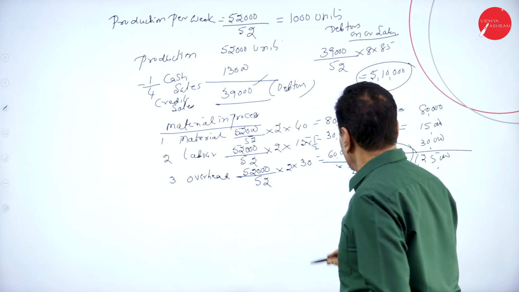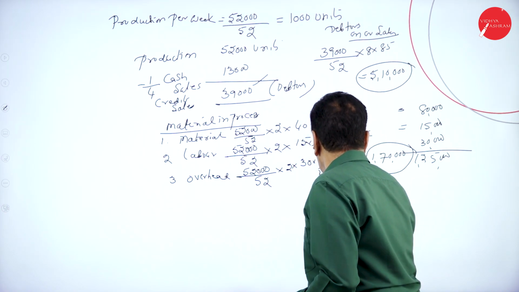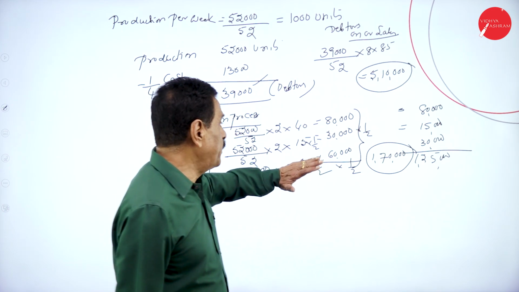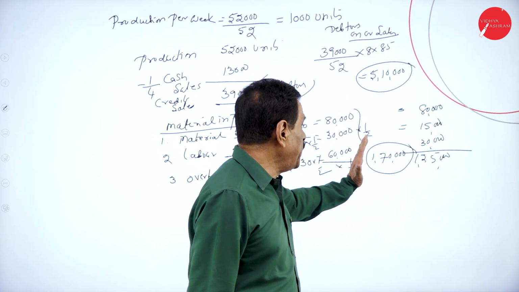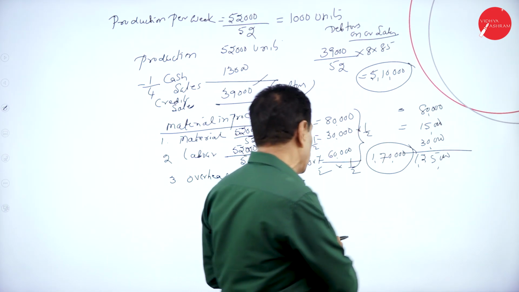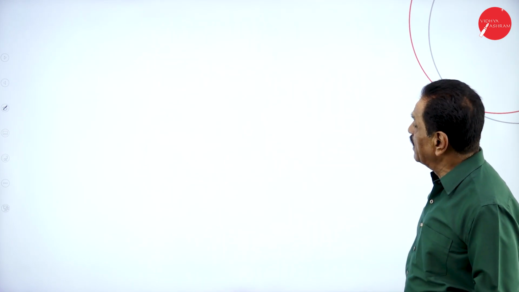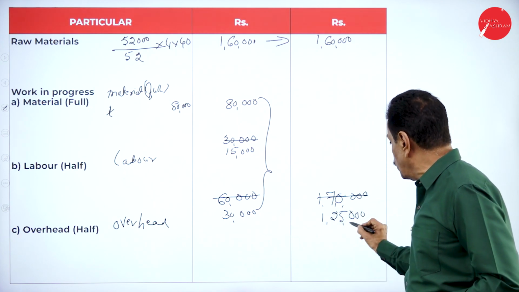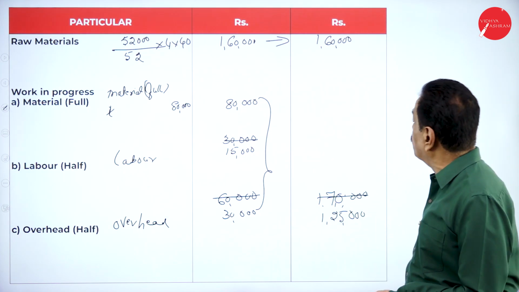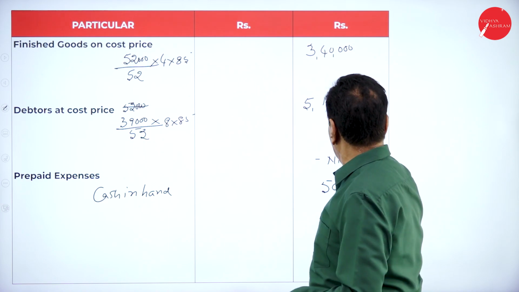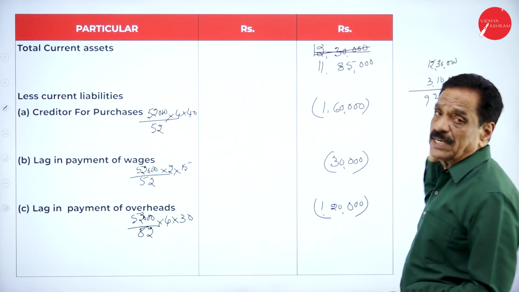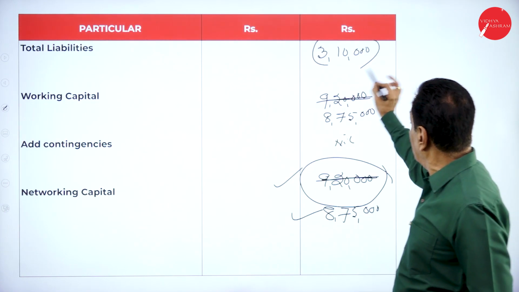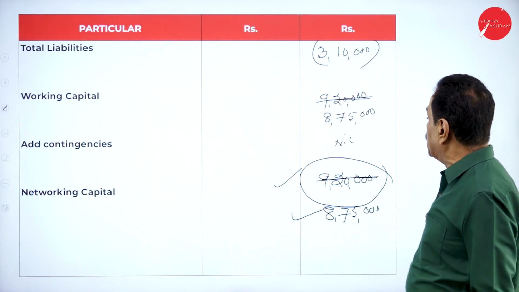Some of the authors take the full value, some of the authors take the half value. If you take the half value, it is 1,25,000. So half means 15,000, half means 30,000. Totally it works out 1,25,000. Total will be changed, that's all. 11,85,000. Then out of that 3,10,000 gone means 8,75,000.